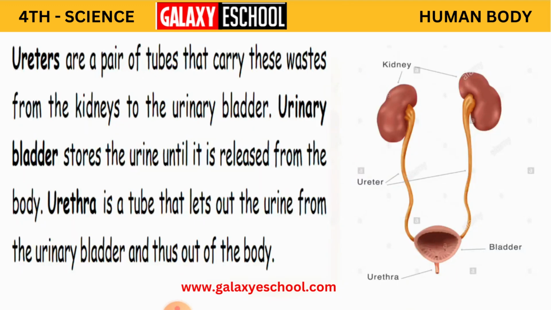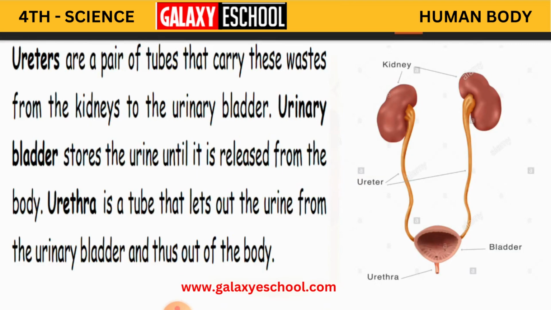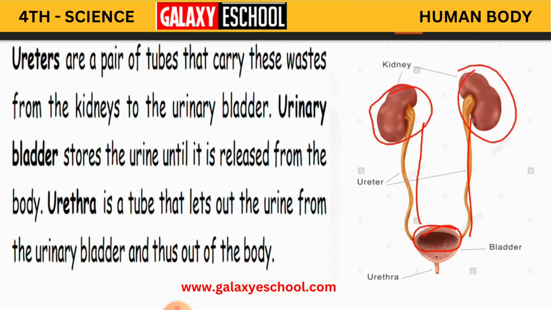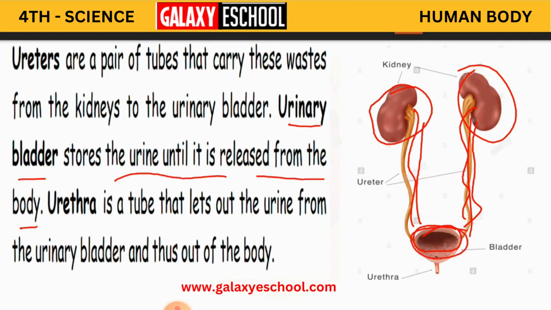And ureters are a pair of tubes. See here, ureters, what are they? They are tubes that carry this waste from the kidneys to the urinary bladder. This is the urinary bladder, children. They carry whatever waste has been collected to the urinary bladder. And the urinary bladder stores the urine until it is released from the body.